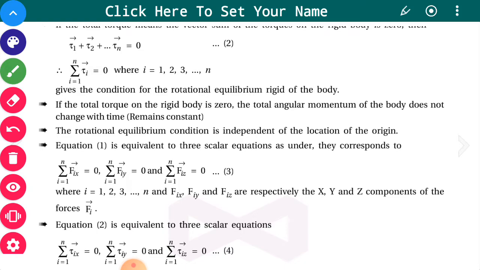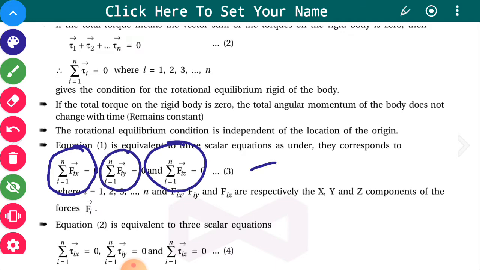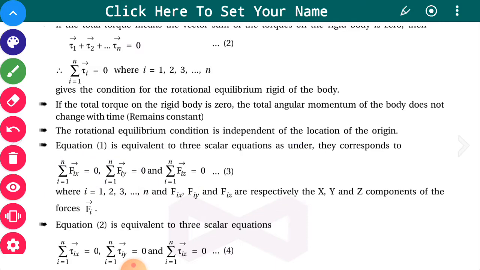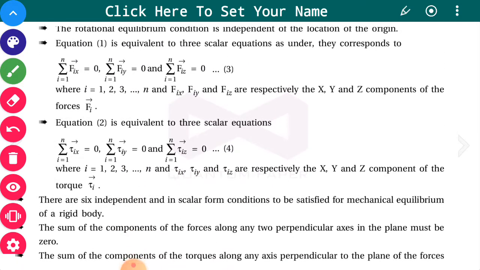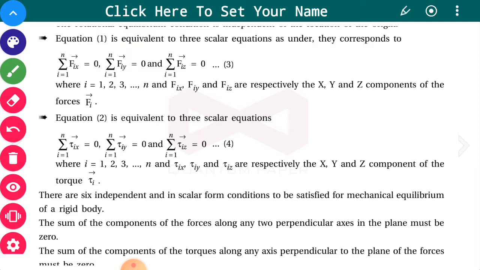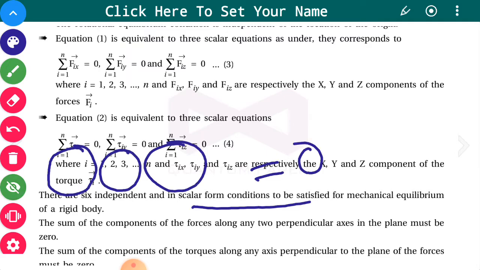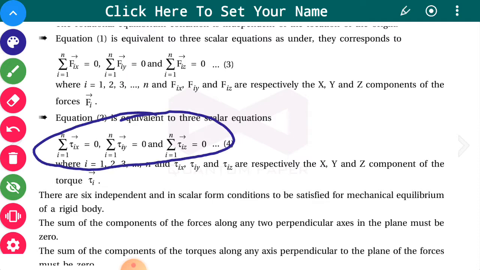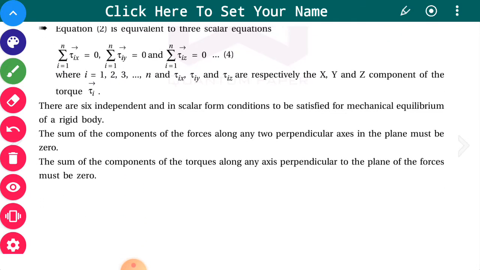It means that if we talk about the forces, then the x component of force, y component of force and z component of force must be equal to 0. All three components are 0, it means the resultant force is 0. So linear momentum is conserved, and if the x, y and z components of the torque are 0, then there will be no torque in the x, y or z direction, and we can say that it is in rotational equilibrium.